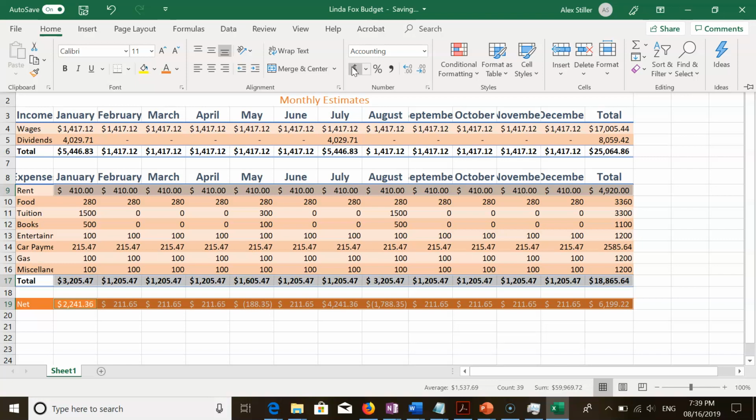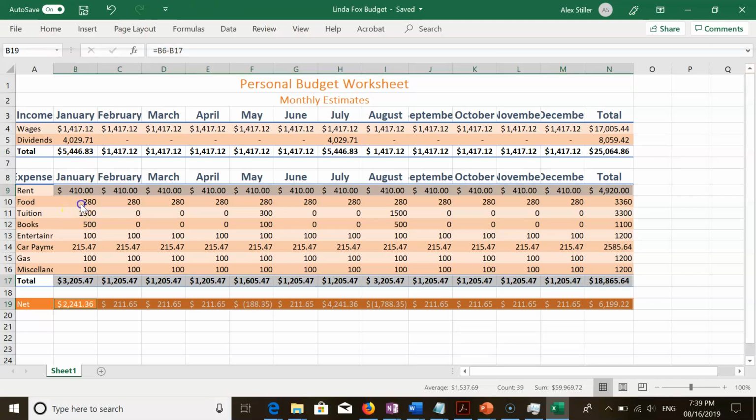Format the range B10 to N16 with the comma style format. Click cell A1 to deselect the selected ranges.